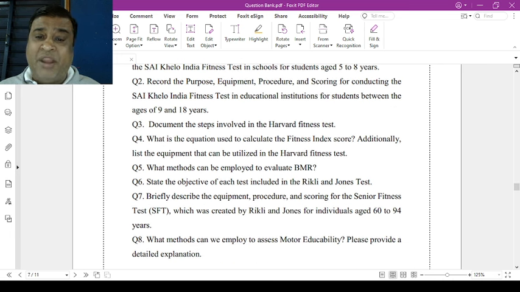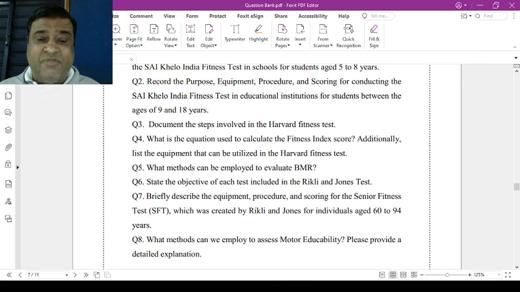Document the steps involved in the Harvard step test. Question number 4, what is the equation used to calculate the fitness index score? Additionally, list the equipment that can be utilized in the Harvard fitness test. Question number 5, what methods can be employed to evaluate BMR, meaning basal metabolic rate? Question number 6, state the objectives of each test, including the Rikli and Jones test.